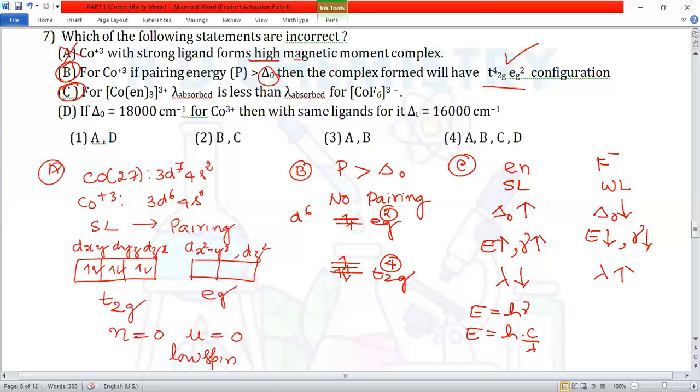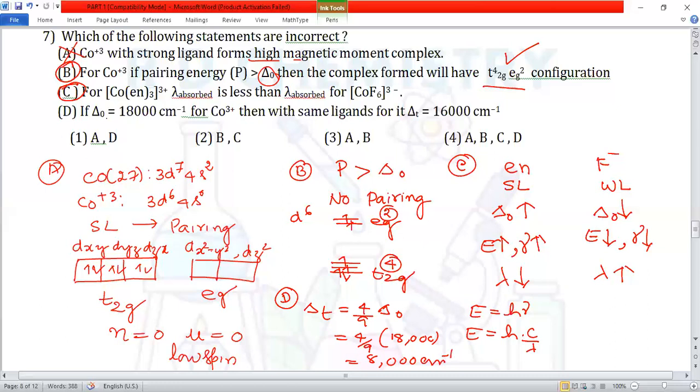In case of option D, they have given delta O and you have to calculate delta T. So what is the relationship between delta O and delta T? We have the formula delta T is equal to 4 by 9 times delta O. So when you calculate 4 by 9 into delta O, given 18,000, the final answer comes out to be 8,000 centimeter inverse.